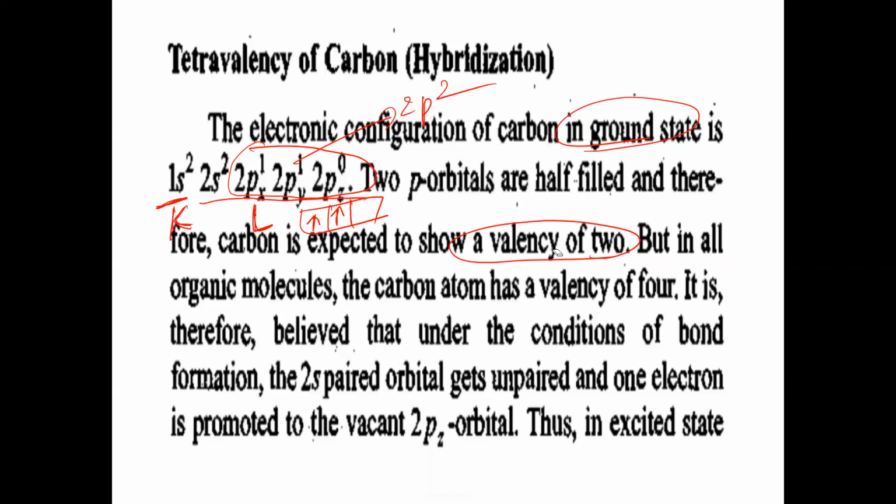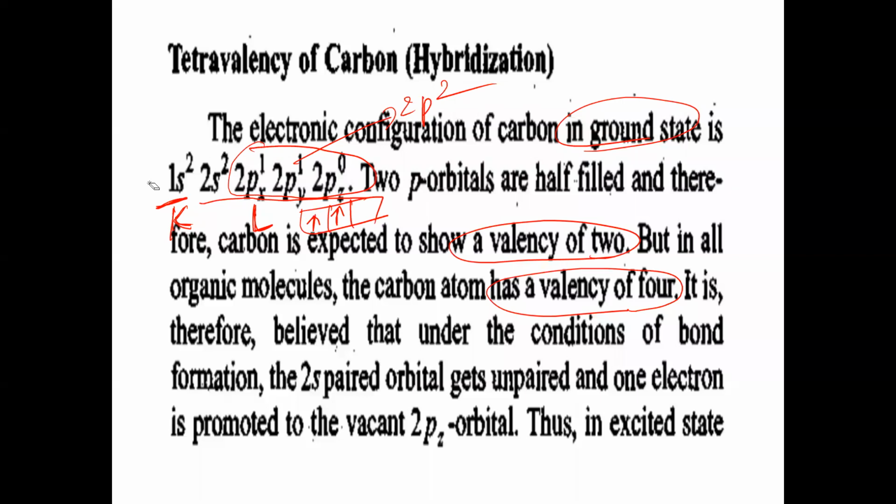But in all compounds, carbon is exhibiting how many bonds? 4 bonds. In all organic molecules, the carbon atom has a valency of 4. How to explain the valency 4 for carbon? By taking which state? In place of the ground state, we have to take the excited state. Excited state meaning what?